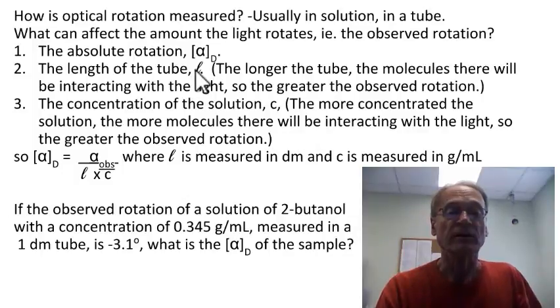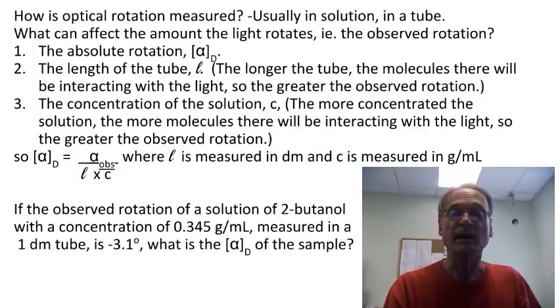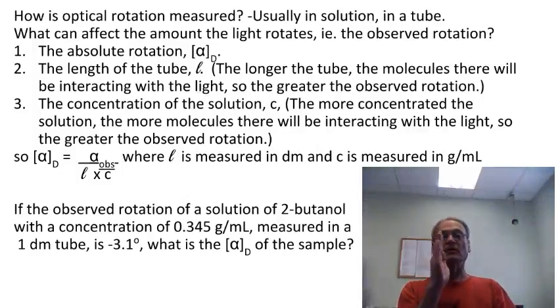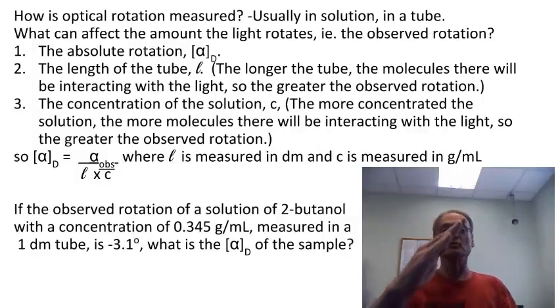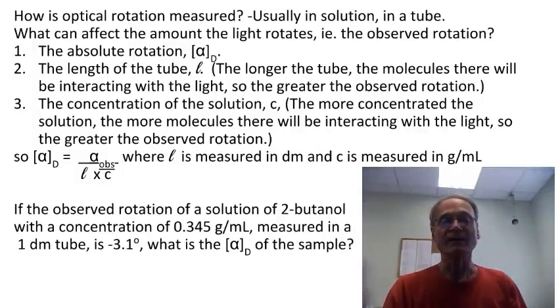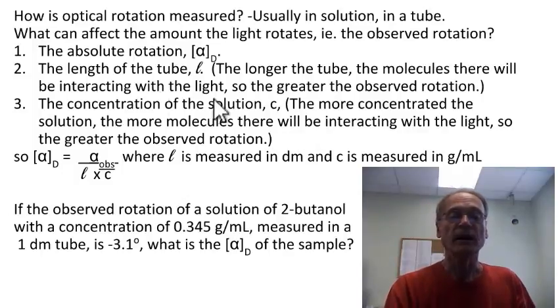This L here has nothing to do with levorotatory. That's the length of the tube. And obviously that matters when you measure it, because if you let the light go through a short tube, it's not going to rotate very much. If you get it to go through a longer tube, it's going to have more time to rotate. So we have to take into account the length of the tube. And then there's this C, which is the concentration of the solution you put in.